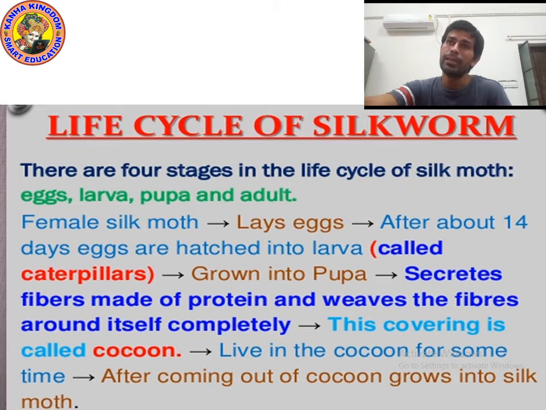In the same way, the life cycle of silkworm has 4 stages. There are 4 stages in the life cycle of silk moth. First stage name is egg. Second stage name is larva. Third stage name is pupa, and last stage is adult. So, first of all, what happens? The silk moth.